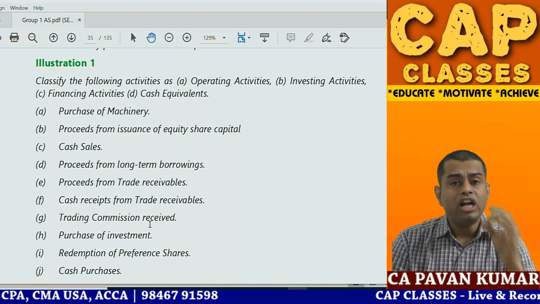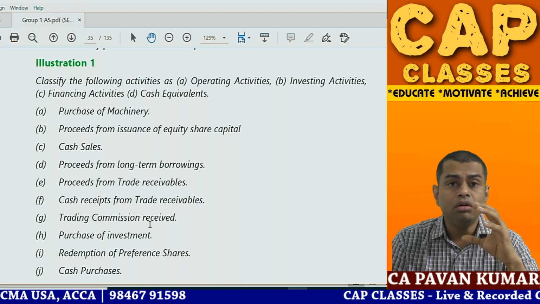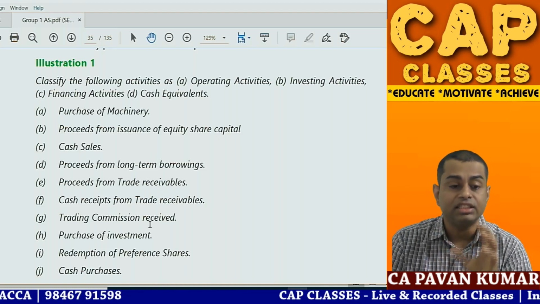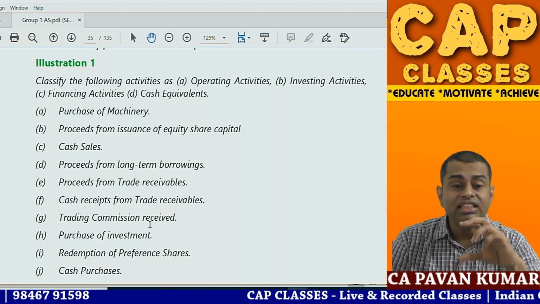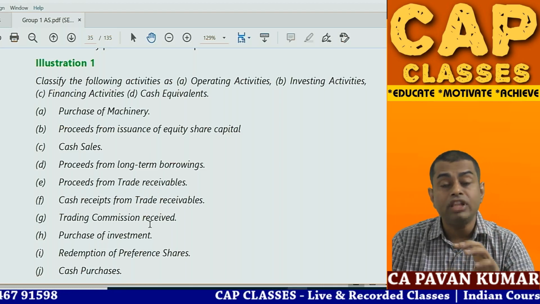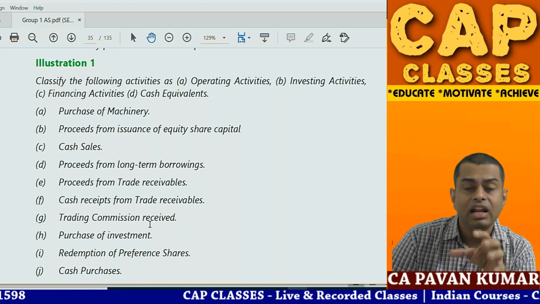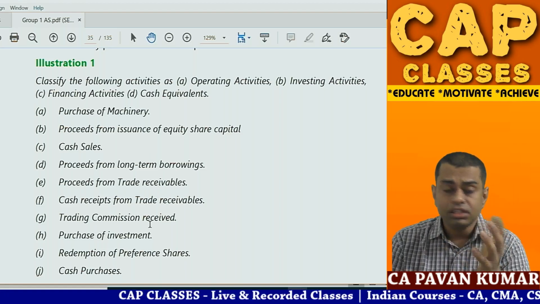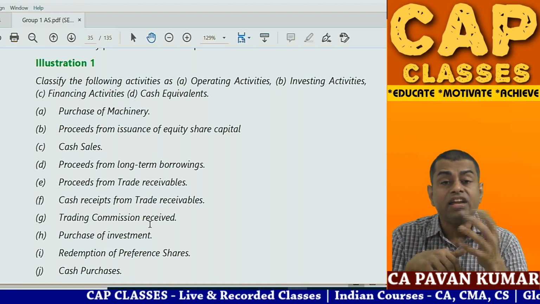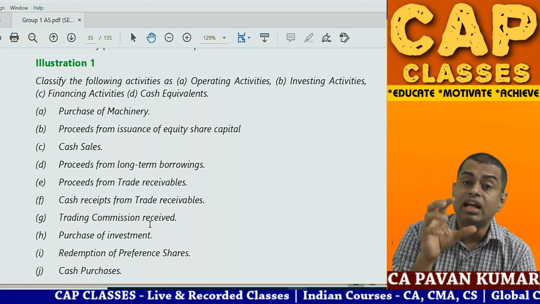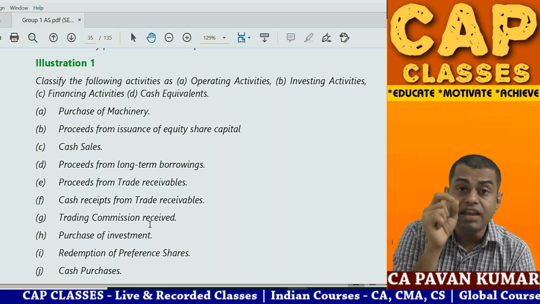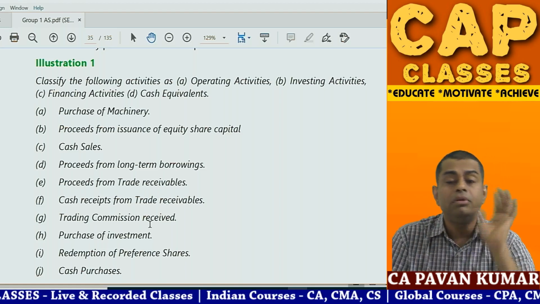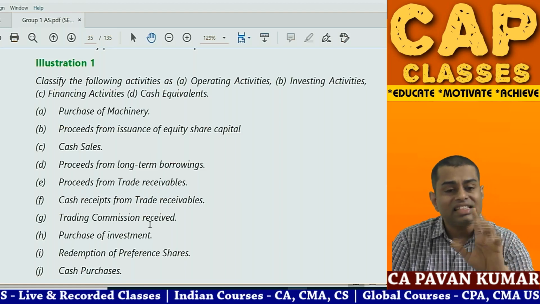So what is investing activity? Anything relating to long-term investments and assets, purchase or sale of long-term investments and assets. What is financing activity? Any change in the size or composition of the owner's capital, including preference capital and borrowed funds. What is cash and cash equivalents? Cash is cash, and cash equivalents are cash at bank and other short-term marketable securities if their maturity period is less than 3 months. Short-term for the purpose of accounting standard 3 is less than 3 months.